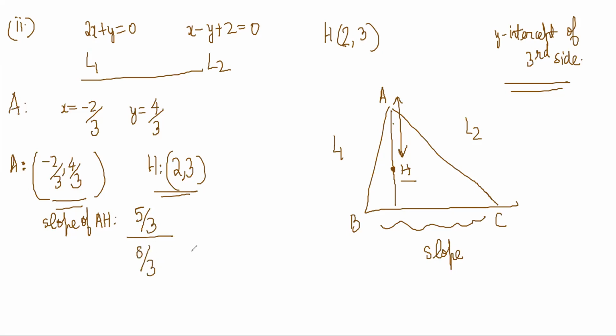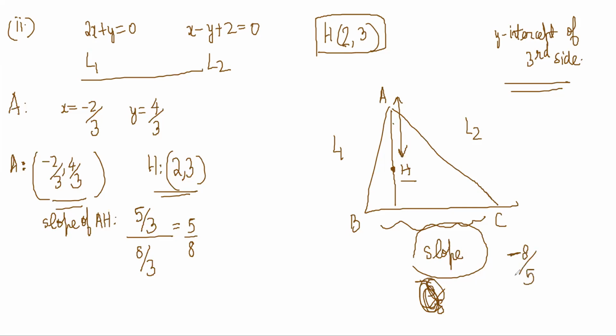So how did you find H? H is given in the question. Oh, okay. Orthocenter is given. So with 2 points we can find the slope, right? So 3 minus 4 by 3 is 5 by 3 and 2 plus 2 by 3 is 8 by 3, right? So the slope is 5 by 8. So now I know the slope of BC is minus 8 by 5, not 5 by 8, right? Okay. So the slope of BC I know.